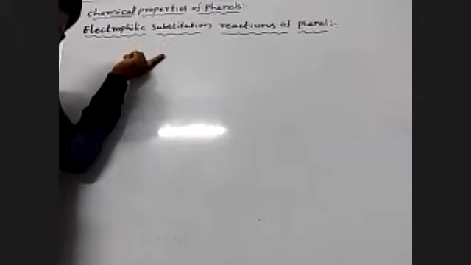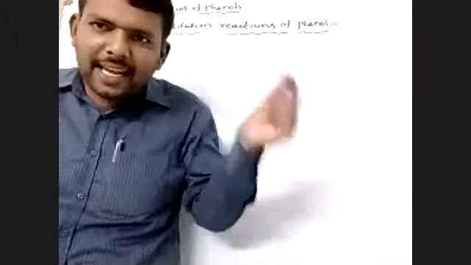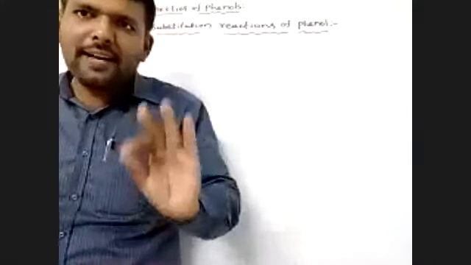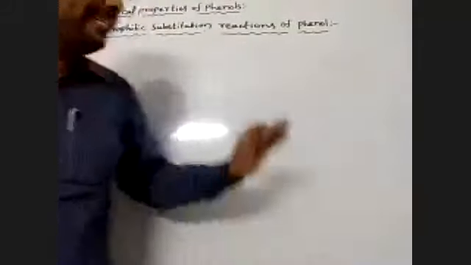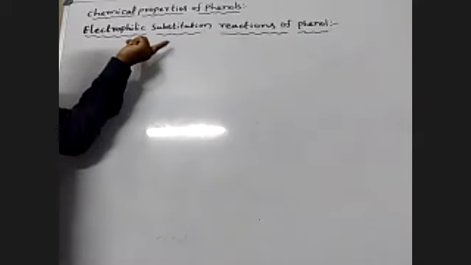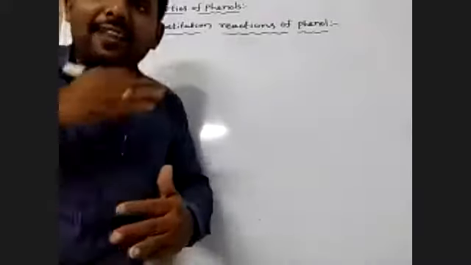Electrophilic substitution reaction means one electrophile is replaced by another electrophile.